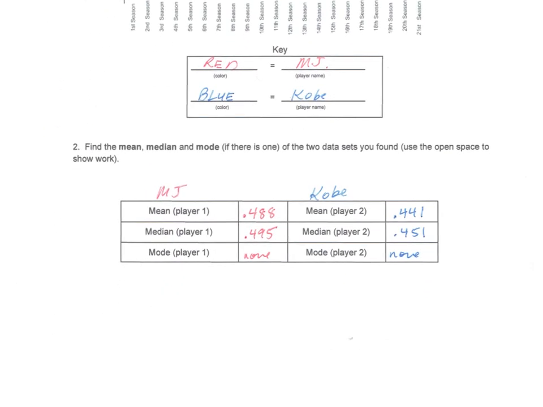And then I did mean, median, and mode on that same data. So you can kind of see what I did. I took the same data from the previous page. I did the mean and the median, and you can see Michael's mean versus Kobe's mean. Obviously, Michael's a little bit better percentage shooter than Kobe over the course of his career. So that's something to think about.